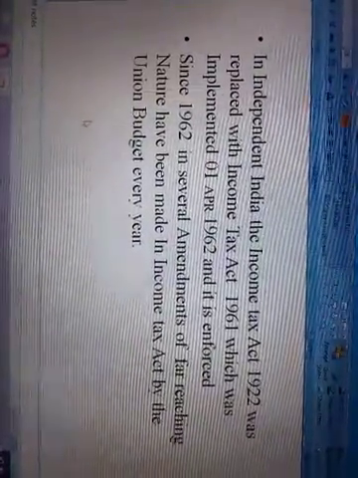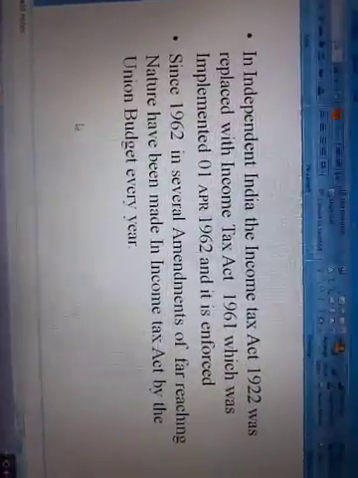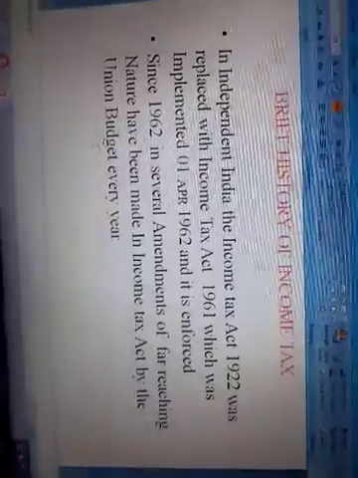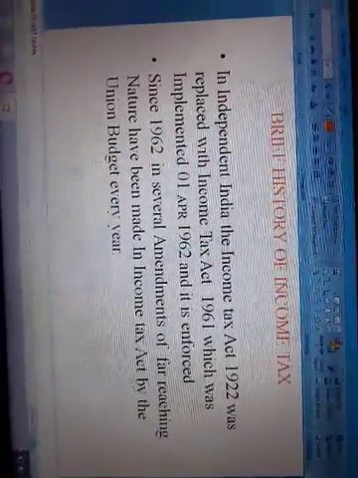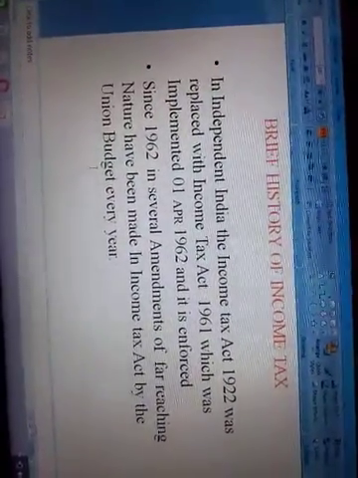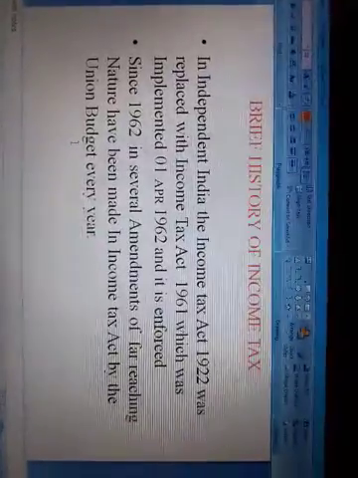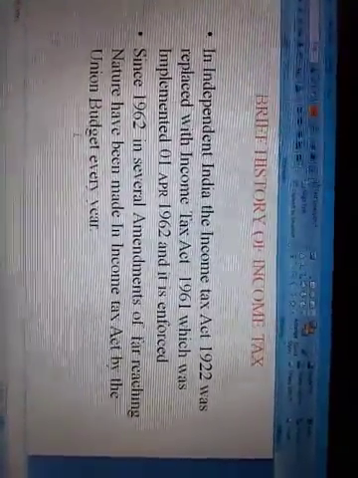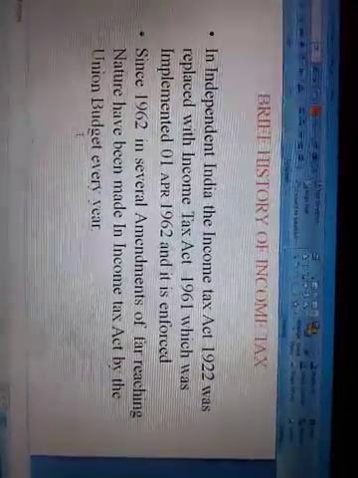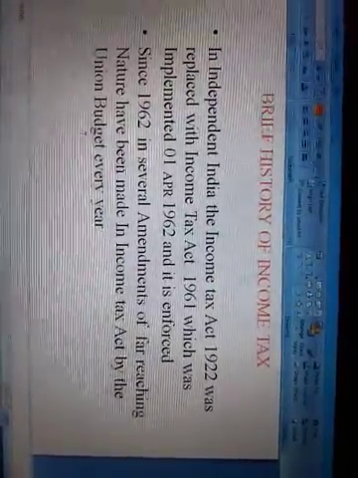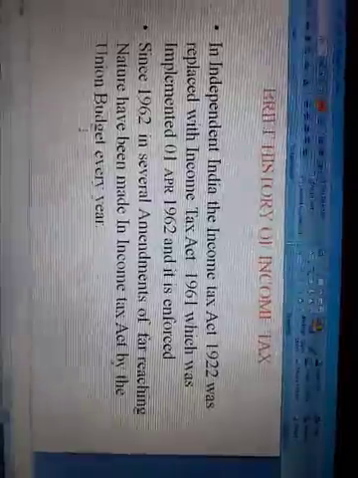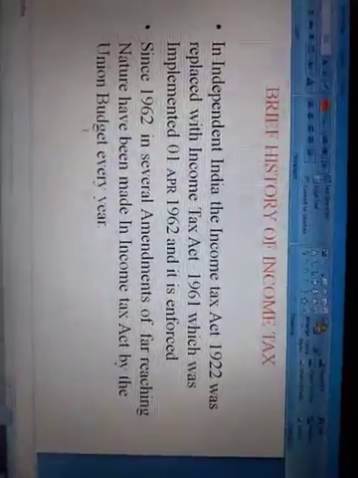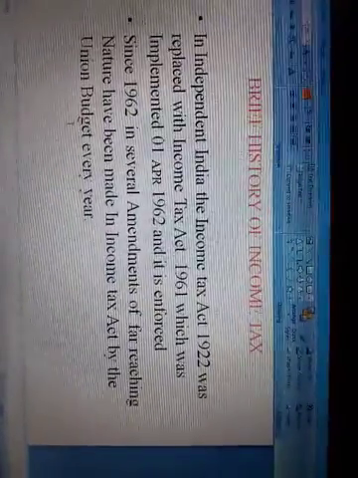In independent India, the Income Tax Act 1961 was implemented on 1st April 1962, and it has been enforced since 1962. Several amendments of far-reaching nature are made in the Income Tax Act by the Union Budget every year.